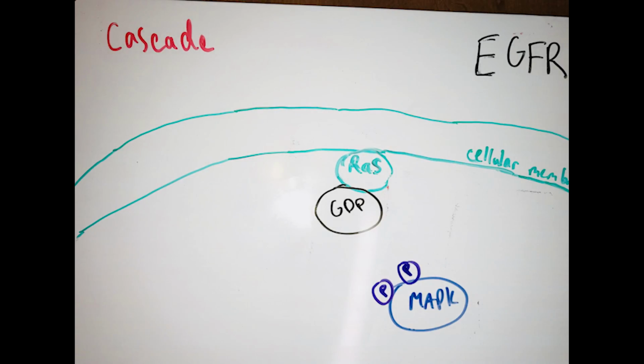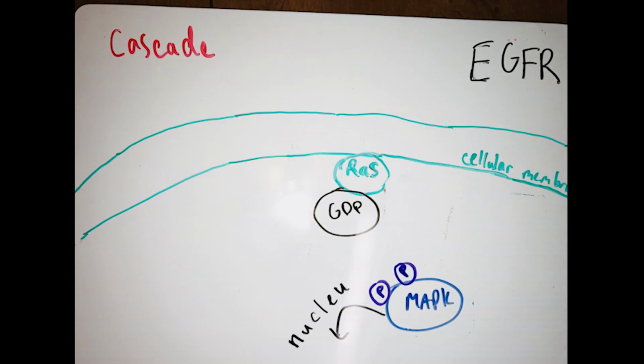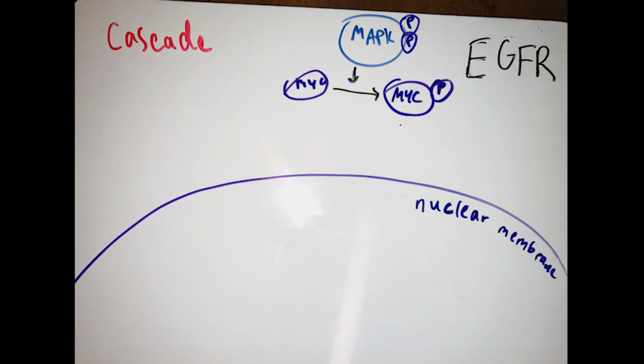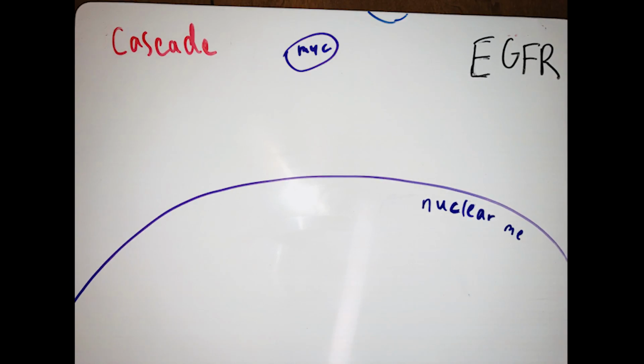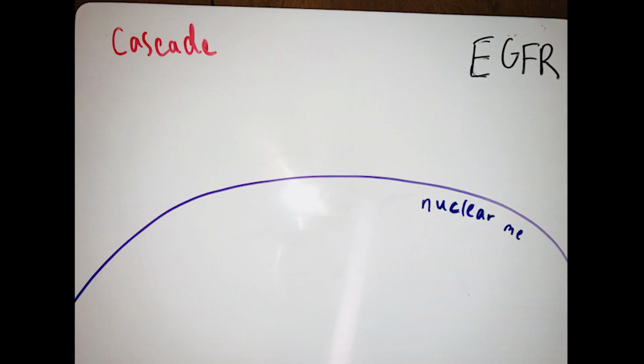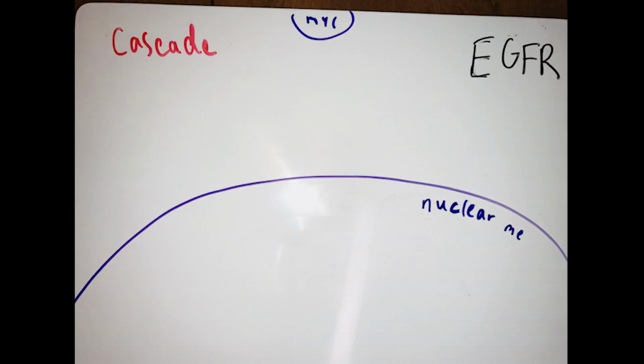MEK phosphorylates and activates MAPK, or mitogen activated protein kinase. For reference, mitogen is a signal molecule that encourages cell division and mitosis. MAPK can phosphorylate the transcription factor MYC, which is essential for cell proliferation.